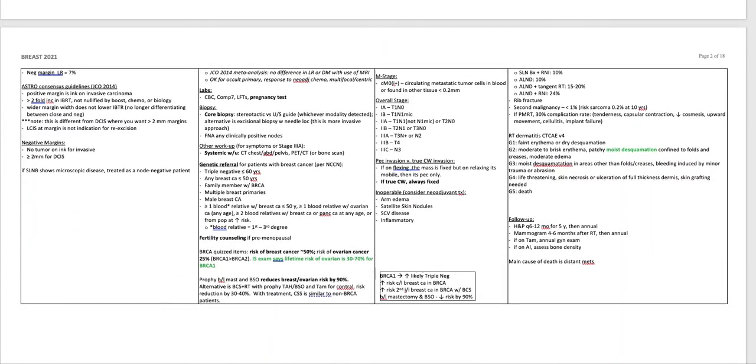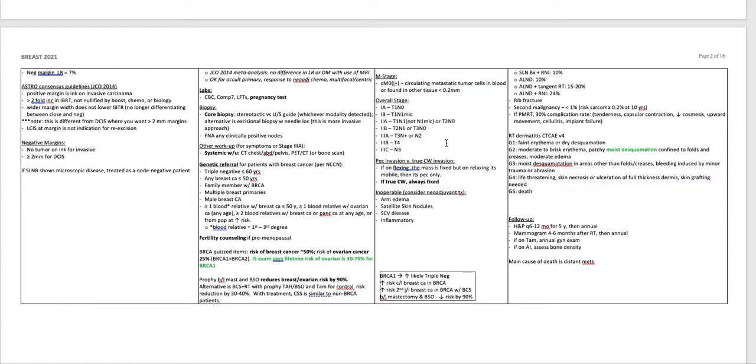In terms of M stage, cM0(i+) is circulating metastatic tumor cells in the blood or found in other tissue that's less than 0.2 millimeters. Overall stage: T1N0 is 1A, T1N1mi is 1B, T1N1 or T2N0 is stage 2A, T2N1 or T3N0 is stage 2B, T3 node positive or N2 is stage 3A, T4 is 3B, N3 is stage 3C.